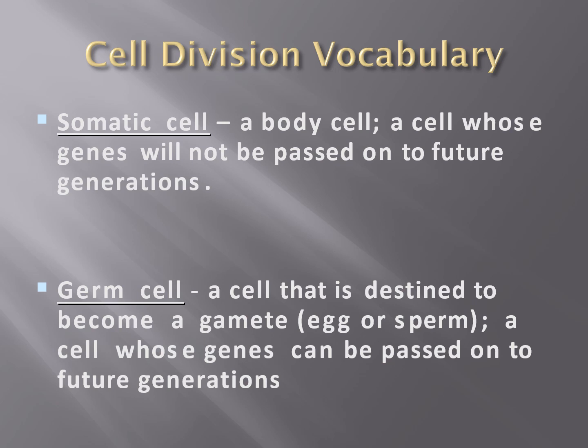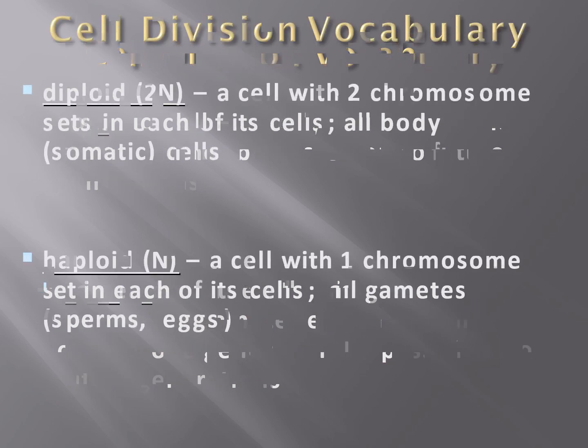There are two types of cells, somatic cells and germ cells. Somatic cells are the body cells. These are the cells whose genes will not be passed on to future generations. The second type are called germ cells. These are the cells which are destined to become a gamete in the form of either egg or sperm. A germ cell is a cell whose genes can be passed on to future generations.